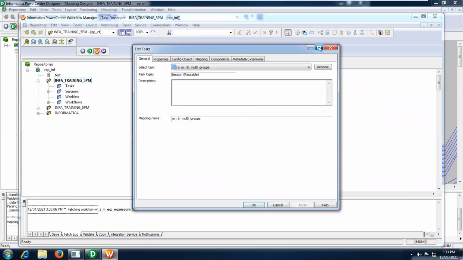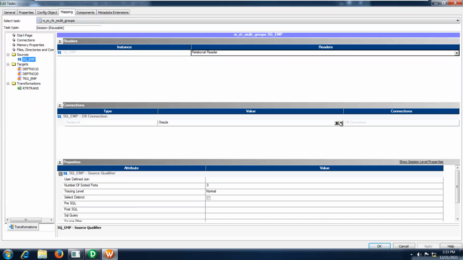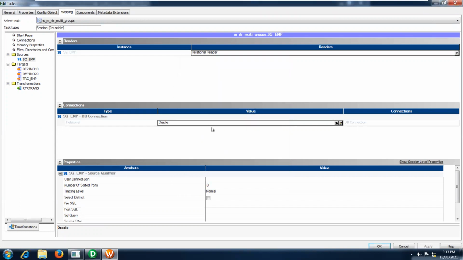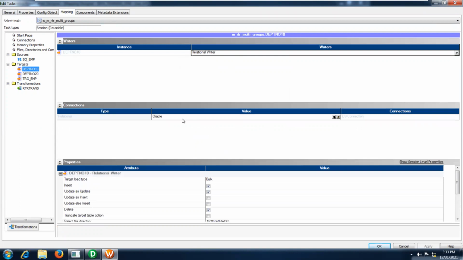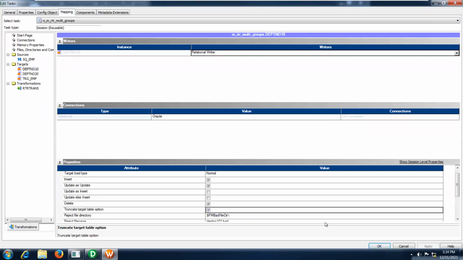Let me give the connection information for my source and target. Already this is available. See my target. This is the connection information that I have for relational data RK, and here also it is already available as RK. Let me change the target load type to normal for the time being. We'll discuss later. Okay, this is the truncate target table option. If any data is already available, it will truncate and load the current data. And here also, let me change the load type to normal.